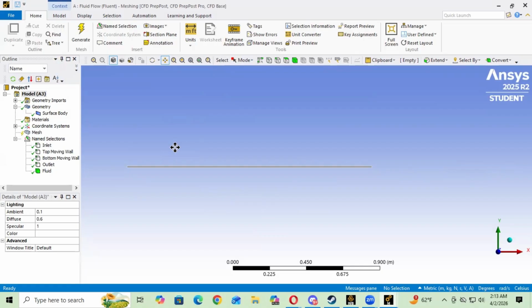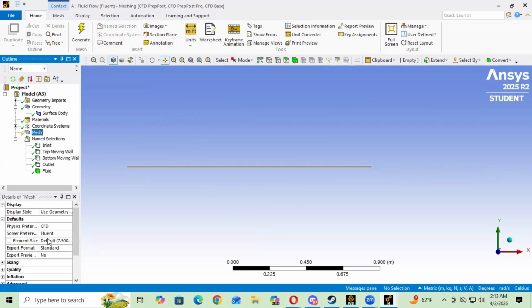All right. So now that we have this part done, we're going to go to this mesh on the left side, and we want to go to our element size. So the element size, we're just going to set this to 5e-4, or 5 times 10 to the -4th. So we're going to press enter, and then we want to generate. This part takes a bit of time. You could skip ahead. Last time it took a couple minutes.